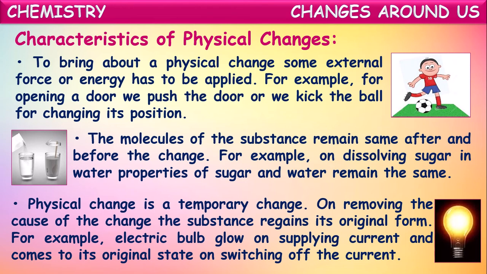And it comes to its original state on switching off the current. When you switch on the light, it glows. When you switch off the current, it will be off. So this is a temporary change. So physical changes are said to be temporary and reversible changes.